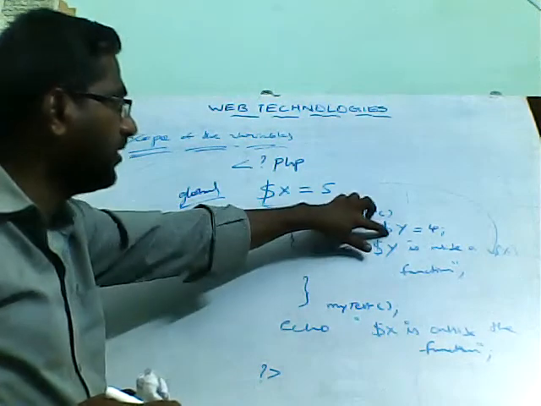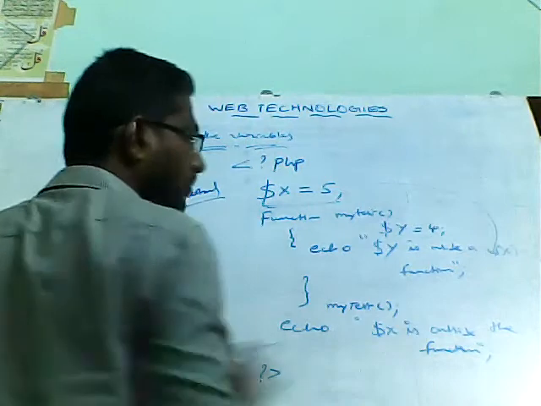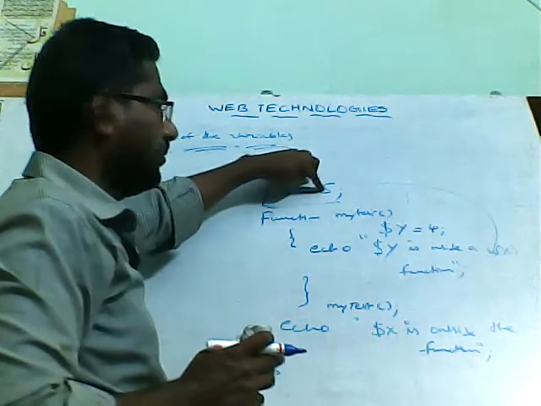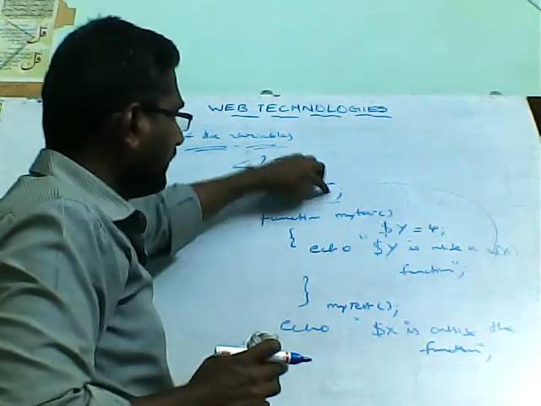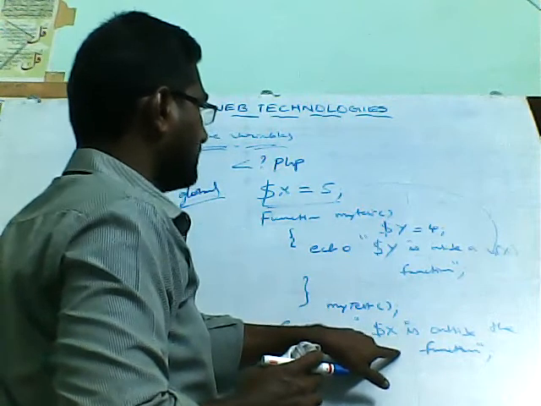This variable will be called a local variable. I have modified the program here: $x = 5 is a global variable, and this global variable you can't access inside the function. Outside only it can be accessible.